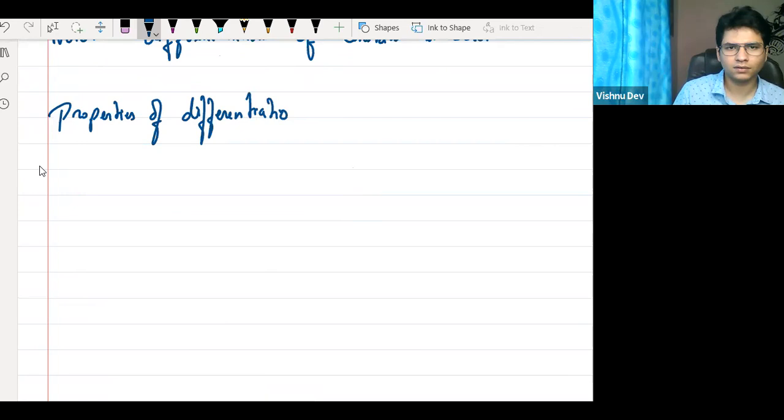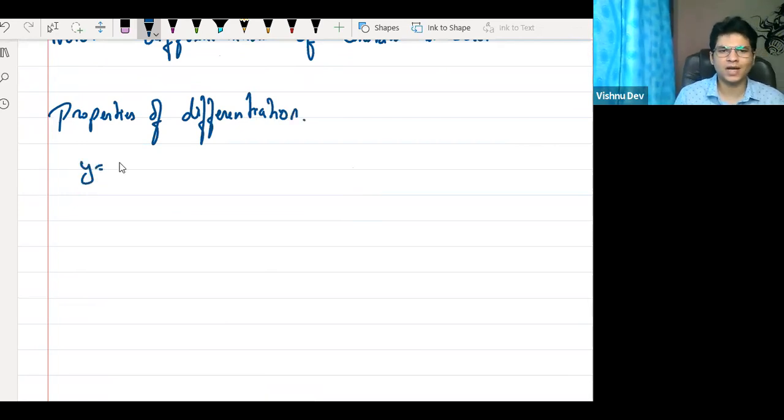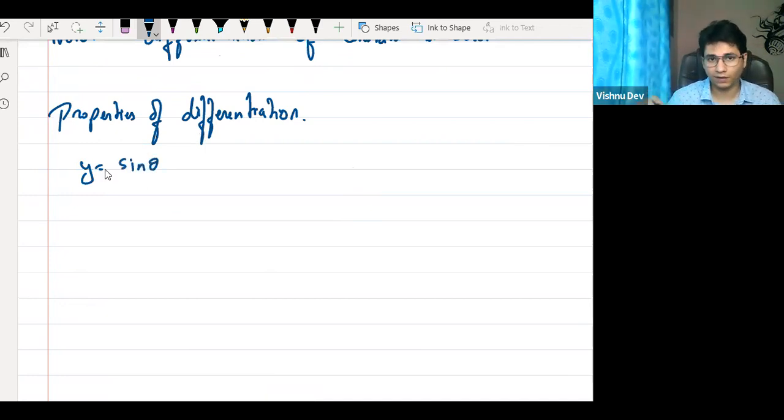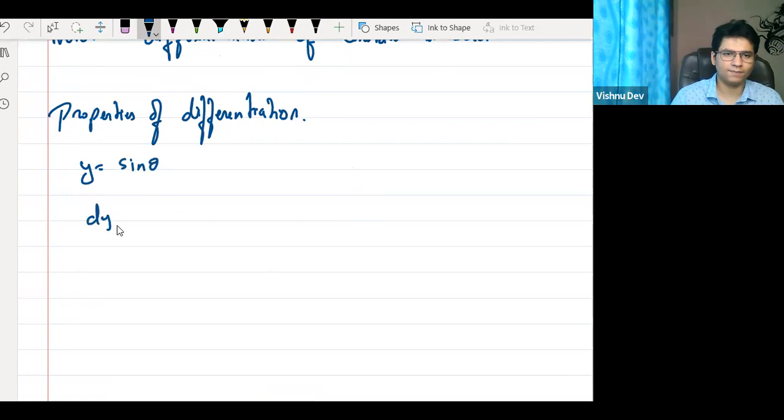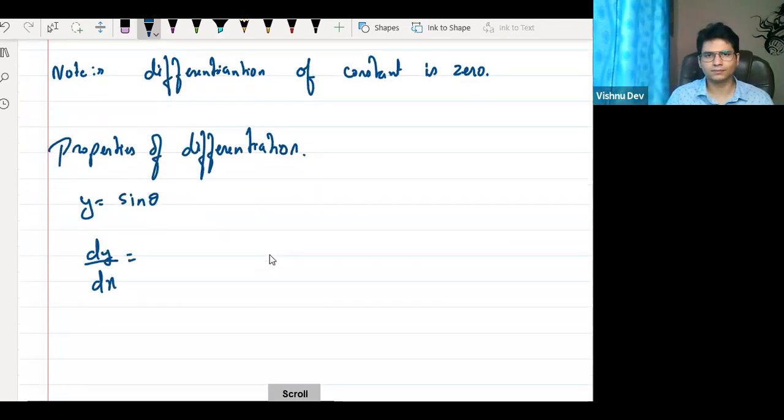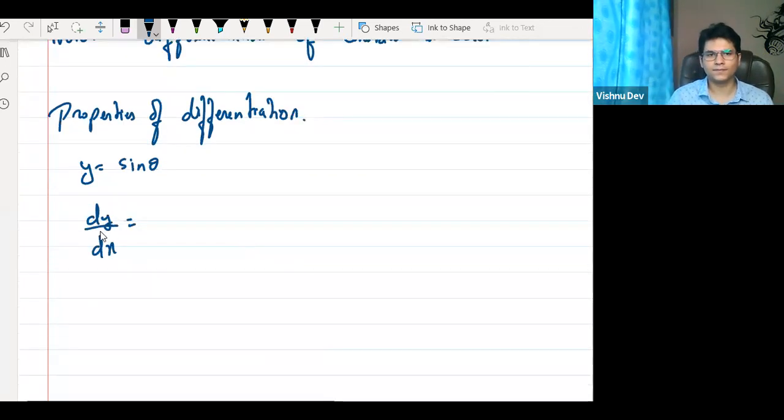Okay. Now tell me, suppose I'm having a function y is equal to sine theta. Everyone, y is equal to sine theta. And I want to find dy by dx. Tell me, what is the answer? Everyone, tell me. This is observation. Let's see how many of you can use your common sense, right? Before talking about this, let us see. Tell me, what is the answer of this?